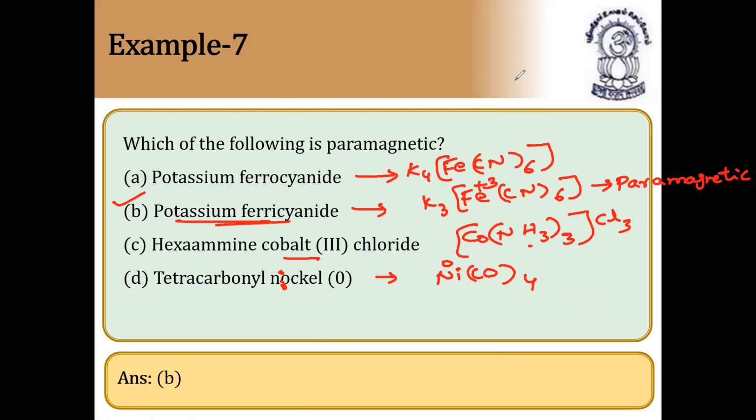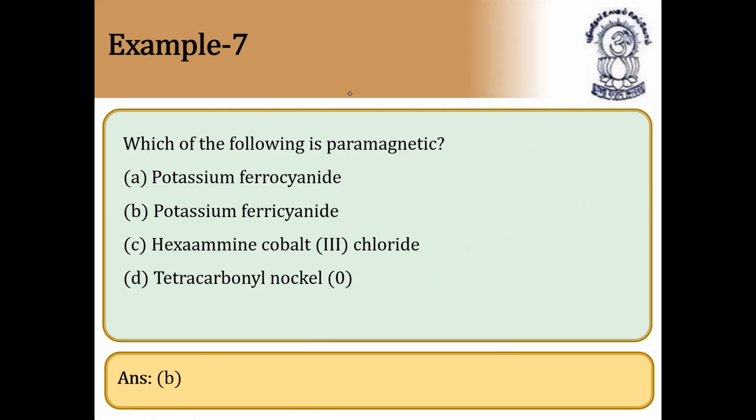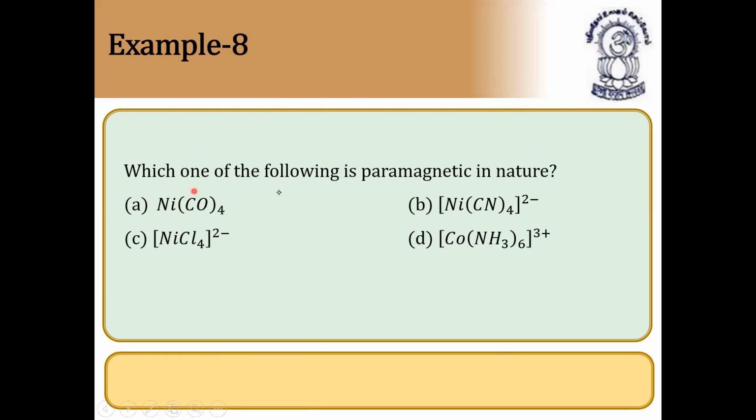Next question. Which of the following is paramagnetic in nature? Again, the same thing here, we need to identify the unpaired electrons. So [NiCl4]2- will have unpaired electrons, so it is paramagnetic in nature. The oxidation state of nickel is plus 2 here, 0 here, again plus 2 here, and plus 3 here. But the very important thing is that Cl is a weak field ligand here, while cyanide is a strong field ligand.